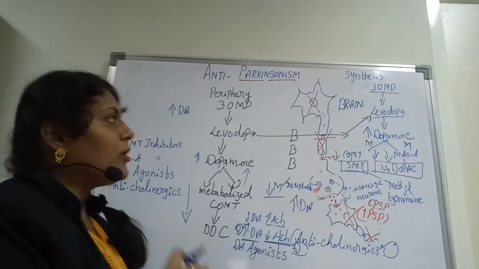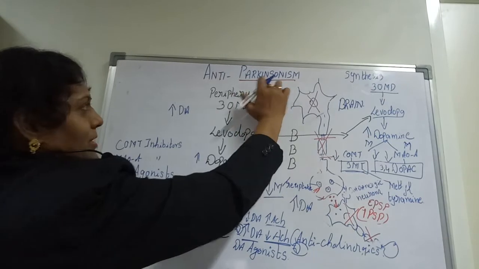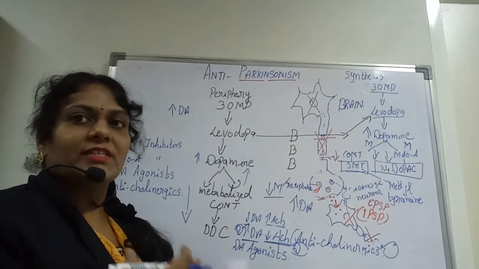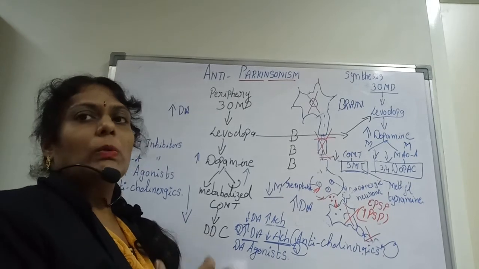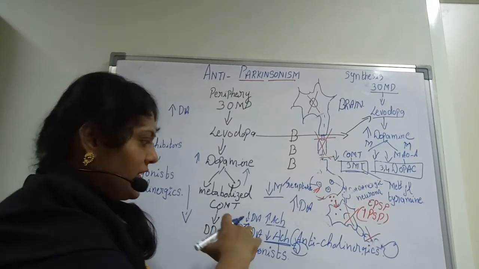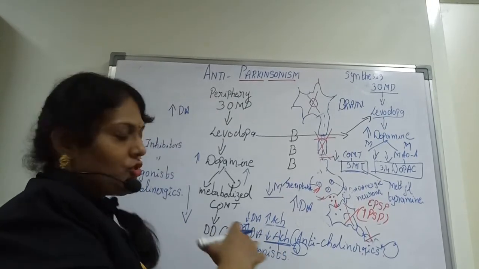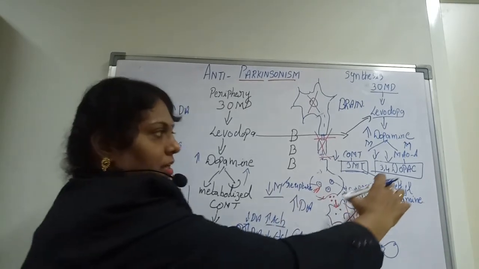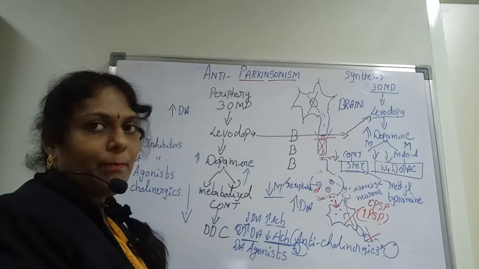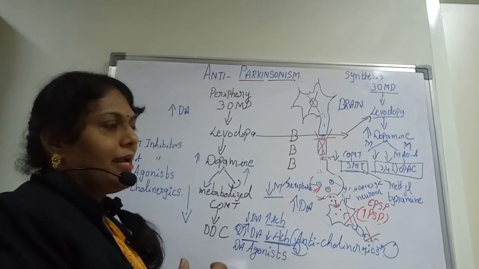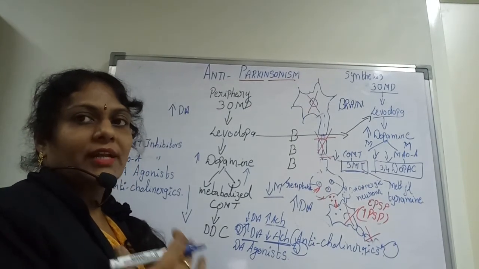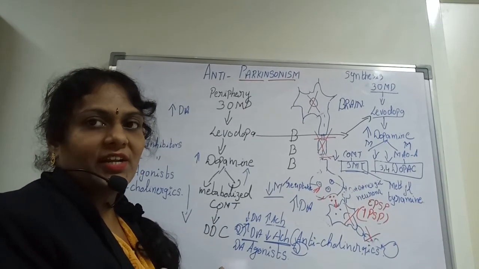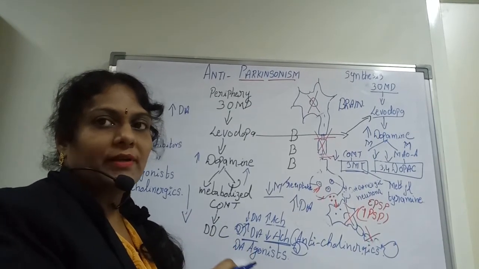So coming to the main topic now, what is called anti-Parkinsonism. Anti-Parkinsonism drugs are the pharmacological agents which are used to decrease ACH or to increase DA by decreasing the metabolic activities done by COMT and MAO, so that the reuptake and metabolism are reduced, facilitating dopamine onto the GABAergic neurons.